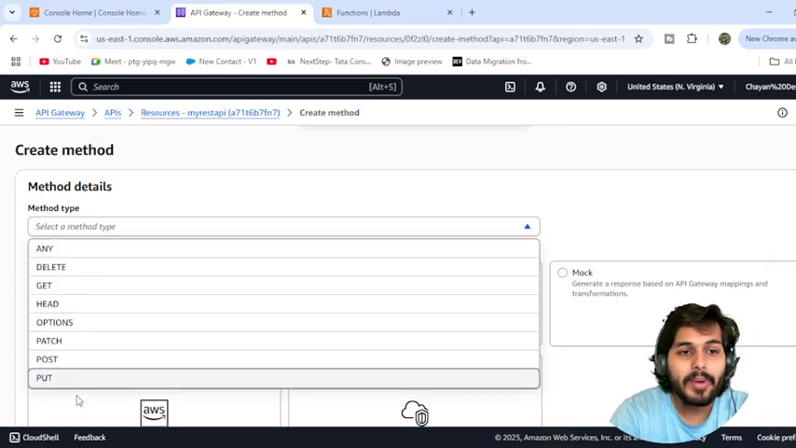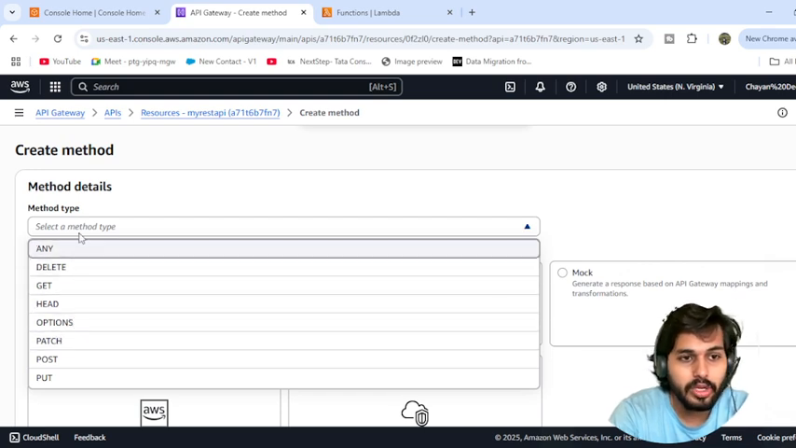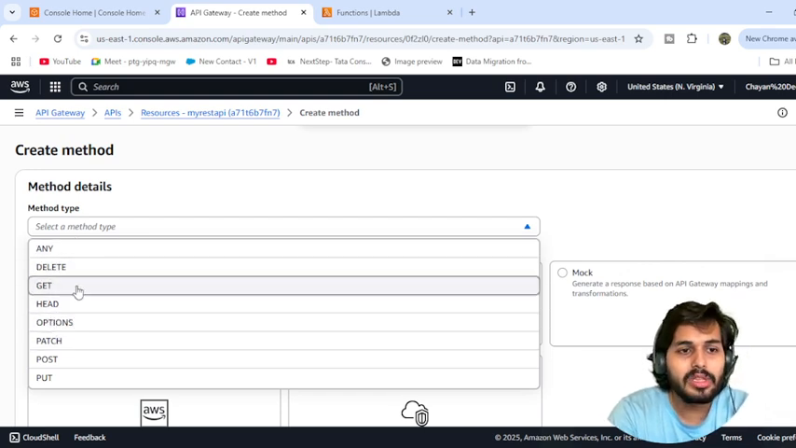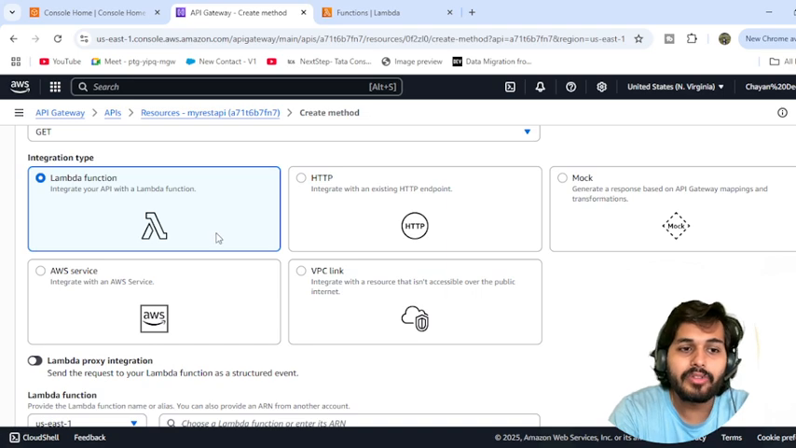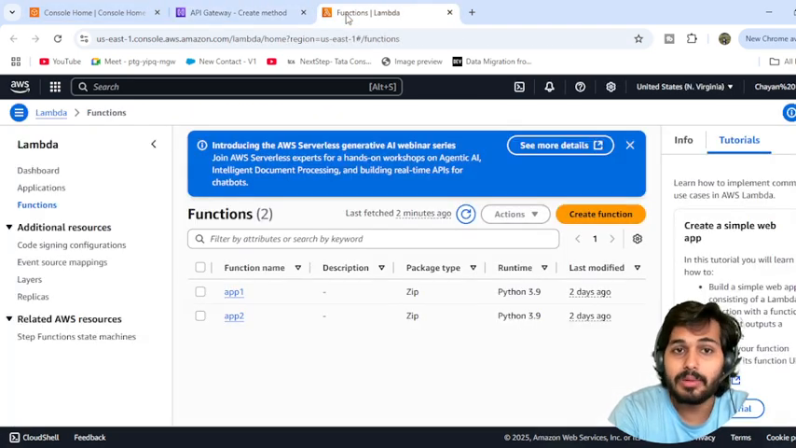So this same kind of methods work behind the scenes. You can use any, but right now I'm just using the GET method. We are going to integrate with the Lambda functions. So here we have to come over here and create a Lambda function.